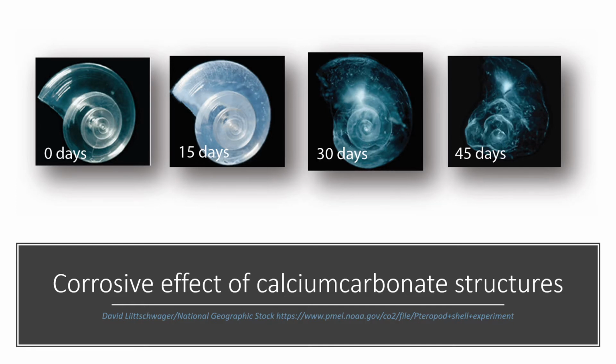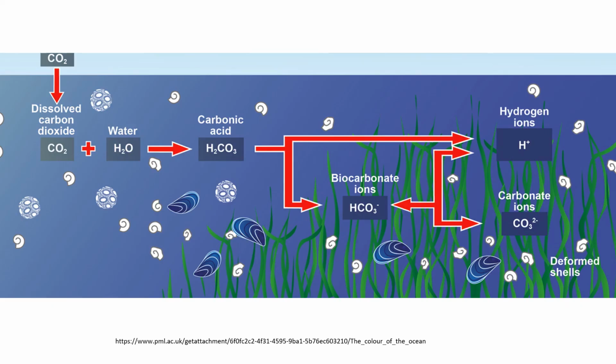And CO2 has a corrosive effect, so the invertebrates are more porous. This results in a smaller body size and a lower density of the shells, and makes them more vulnerable, and they die faster. This affects the marine ecosystem, especially the food chain.